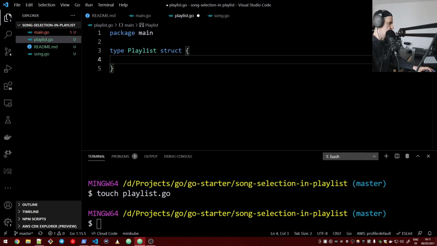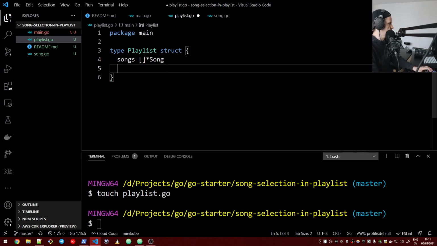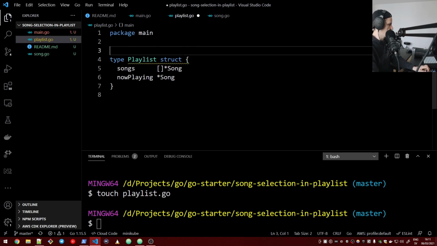The playlist would have an array of songs. Actually an array of pointers to songs. And then you will have a property that gives us exactly what is playing at any given moment. So the song that is currently playing. Okay. Let's add a comment here.